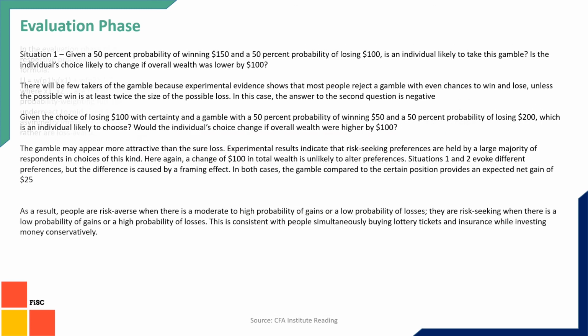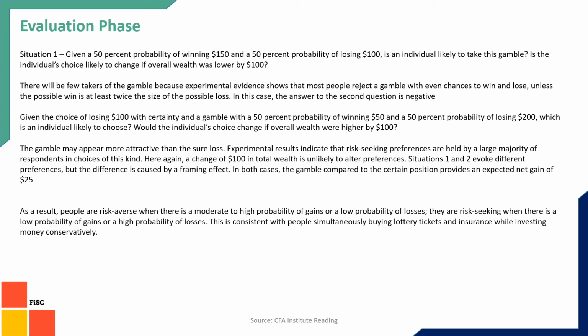So this is what we are going to understand from these examples. In situation 1, you have a 50% chance of winning $150 and a 50% chance of losing $100. There is a possibility that some people would choose this bet, but most of them would reject the gamble because they don't want to lose $100 in the hope that they may get $150.